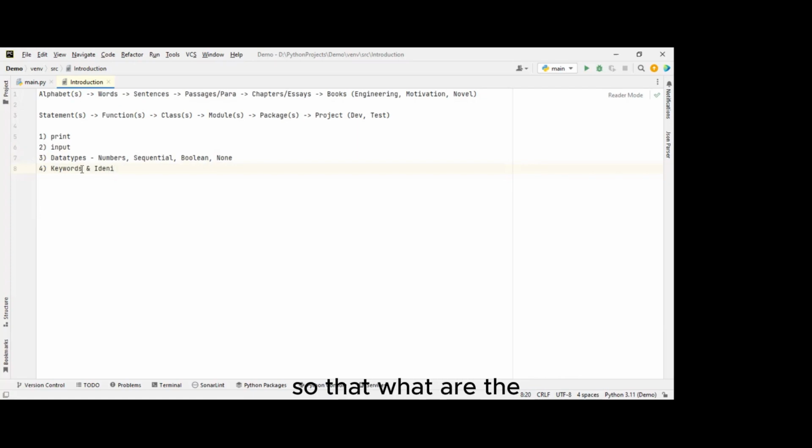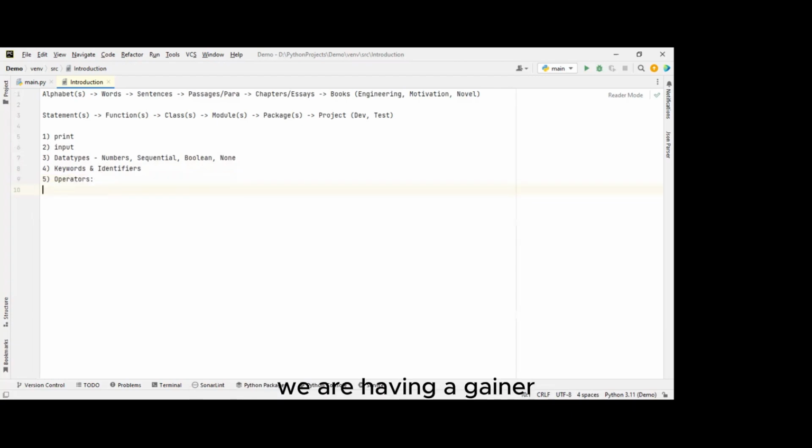So what keywords are we having? And when we are declaring identifiers, what thumb rules do we have to follow? We have to learn everything about identifiers and keywords at this point. Once we learn the data types, then we have to learn about operators. So what are operators? We are having different kinds of operators, nearly six categories.